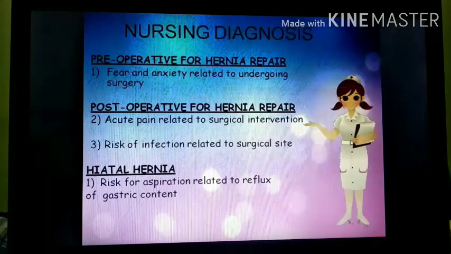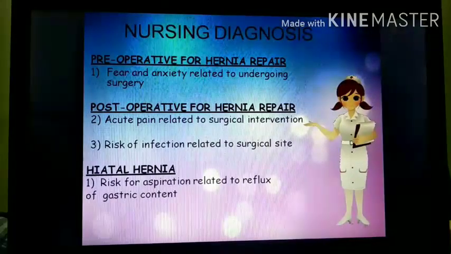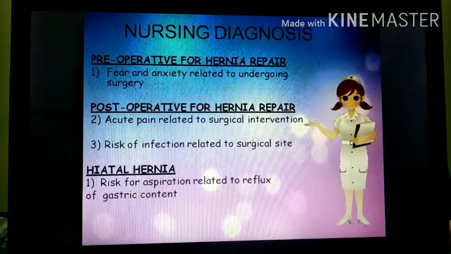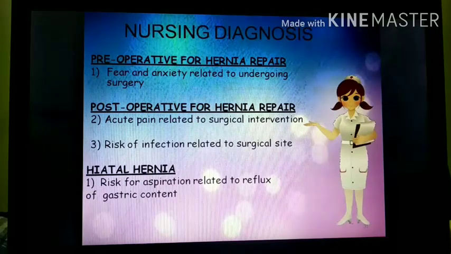Then the nursing diagnosis includes fear and anxiety related to undergoing surgery. It is a preoperative nursing diagnosis. Postoperative includes acute pain related to surgical intervention, risk of infection related to surgical site, and in case of hiatal hernia, risk of aspiration related to reflux of gastric content.